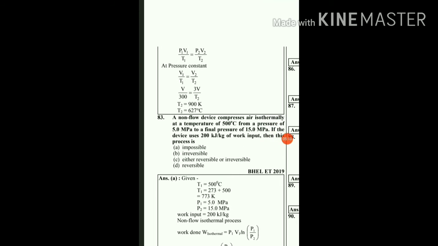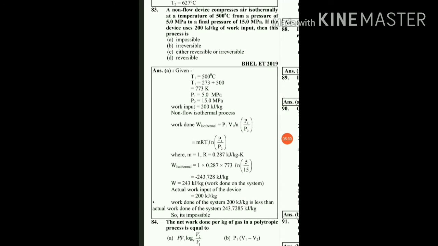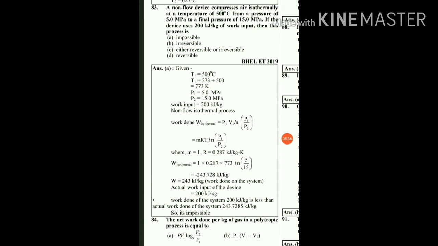The next question: a non-flow device compresses air isothermally at a temperature of 500 degrees Celsius from a pressure of 5 megapascal to a pressure of 15 megapascal. If the device uses 200 kilojoule per kg of work input, then this process is, options are impossible, irreversible, reversible or irreversible, and reversible. So here given data is T1 is 500 degrees Celsius initial temperature, then in Kelvin it is 773 Kelvin.